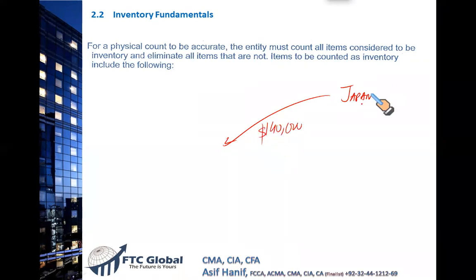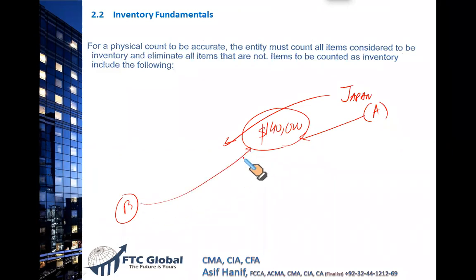Now, the seller in Japan is the person A, and I am the buyer B. The goods are in transit. They are maybe on their way on a ship headed to my country. Now, who is the owner? Who should account for these goods as his inventory? Should A be considering this inventory of $140,000? Should I be considering this as my inventory?